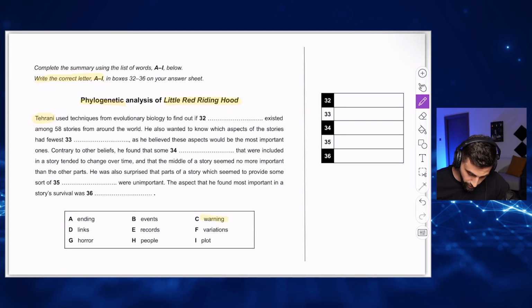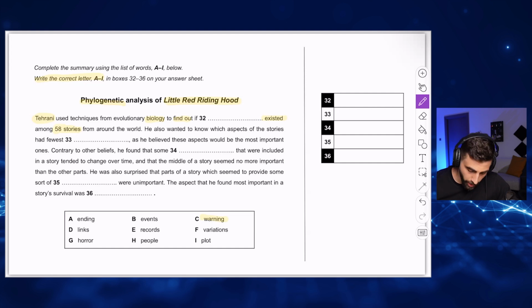Use techniques from evolutionary biology to find out or to discover if something existed. Okay, something existed. Something was there. Okay, what is that something? Among 58 stories. This is a very important keyword. 58, you go to the passage, you're going to find 58. So 58 here is very important. It's going to tell us where the answer is because they're not able to change the number.